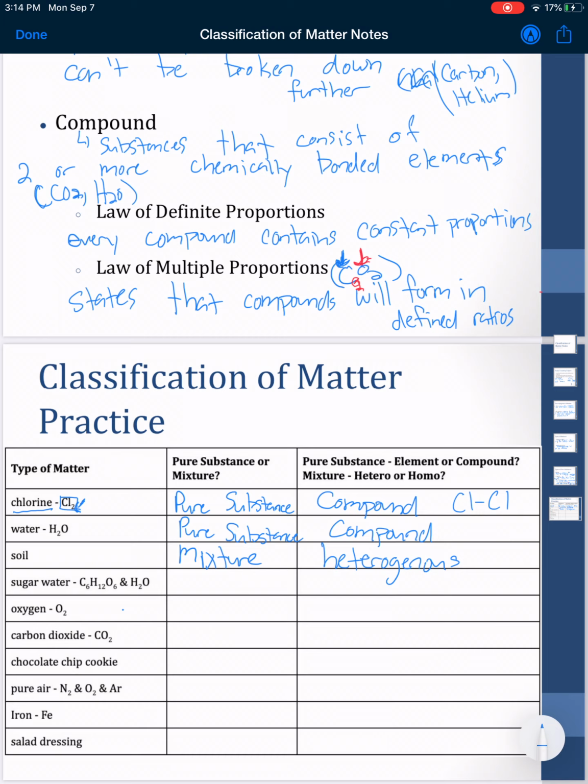The next one is sugar water. You see the C6H12O6, that's the sugar, and then the water is H2O. This one's kind of a fun one. So sugar itself, the C6H12O6, is a pure substance, and the H2O itself is a pure substance, but combining them together is going to be a mixture.